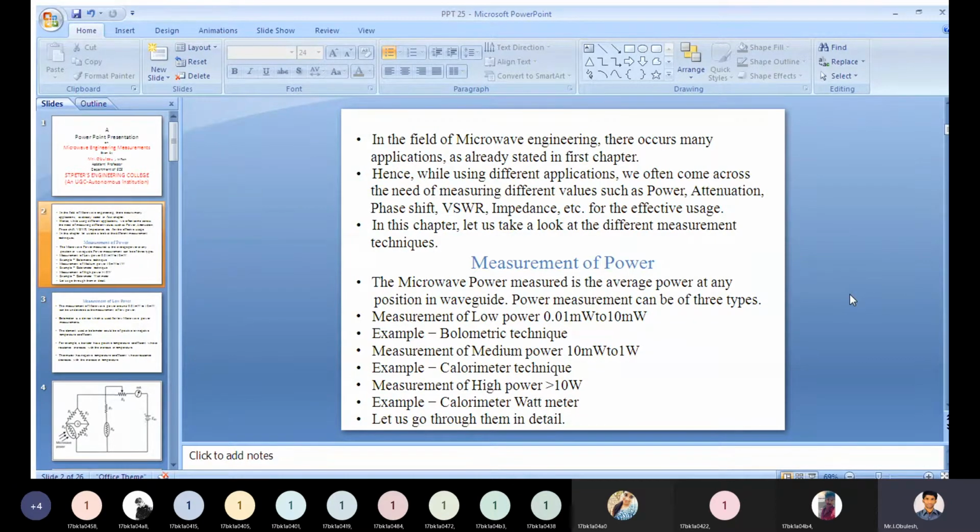Next, measurement of medium power. What is the range of medium power? 10 milliwatts to 1 watt. The best example for that is the calorimeter technique. Next, the measurement of high power, which is greater than 10 watts. The best example for that is the calorimeter wattmeter.